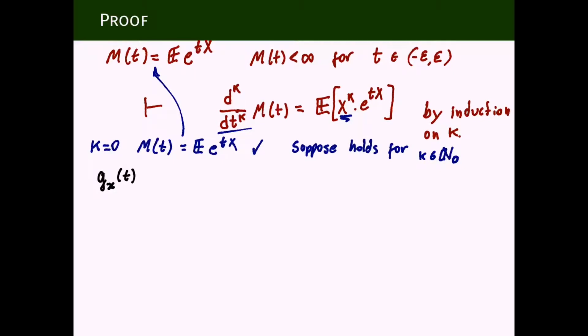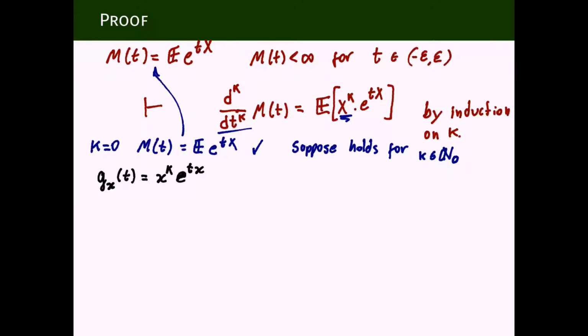And let's define this function as follows: define it to be x to the k times e to the tx. That's a strange definition, but you can see it matches what we have and where we're going.